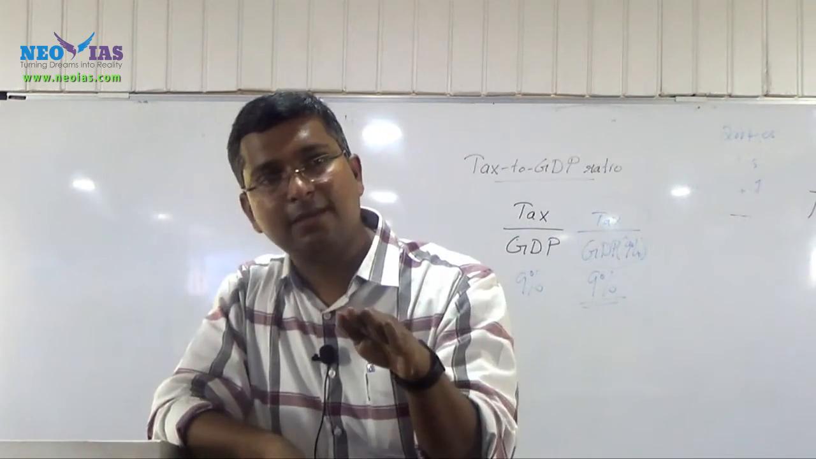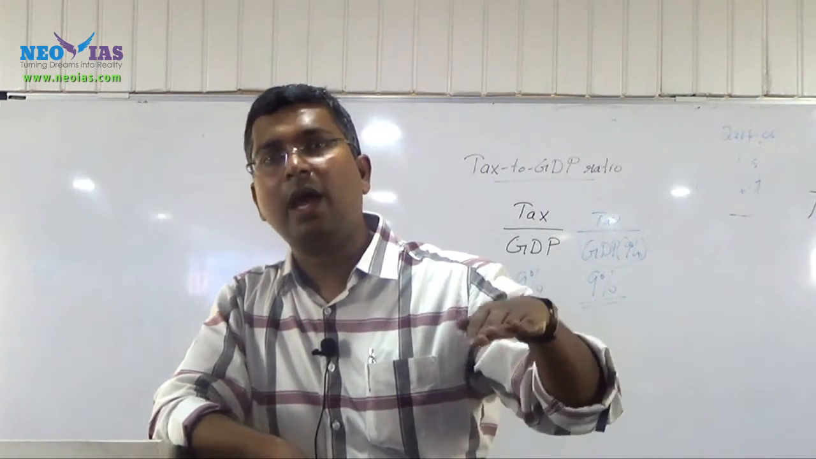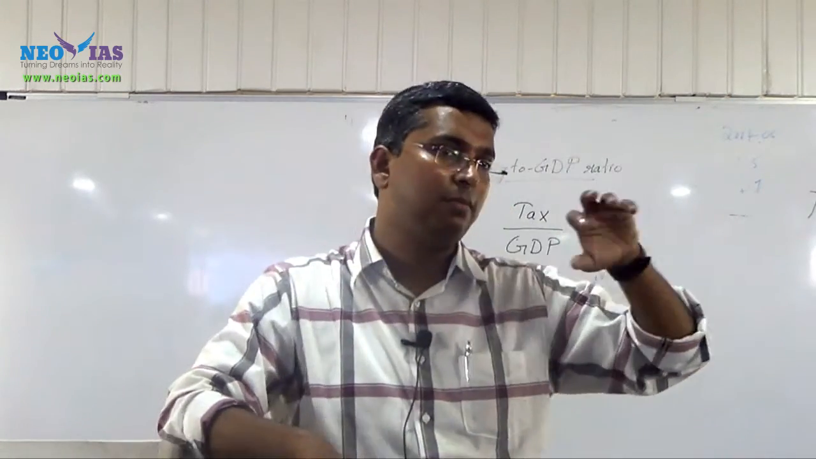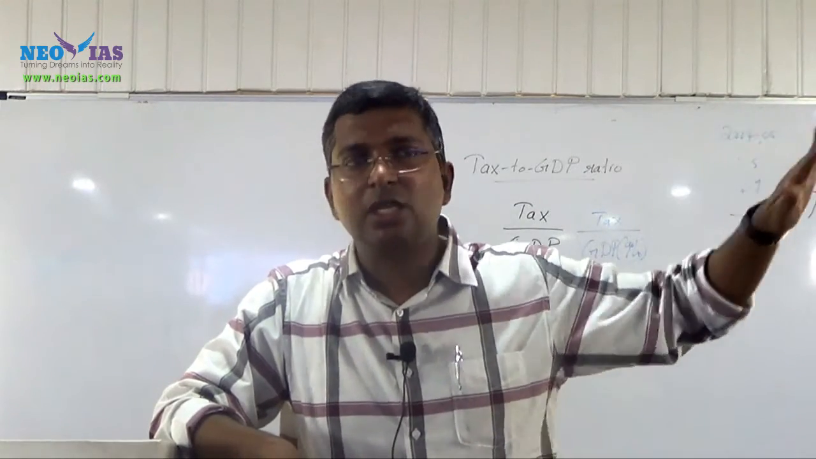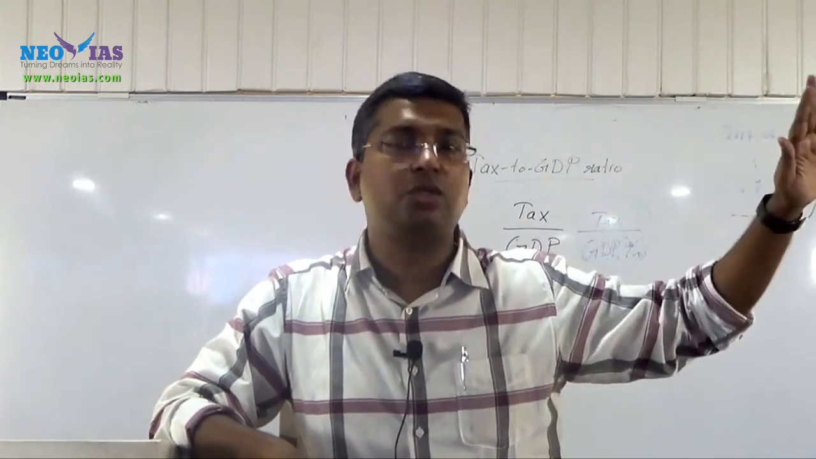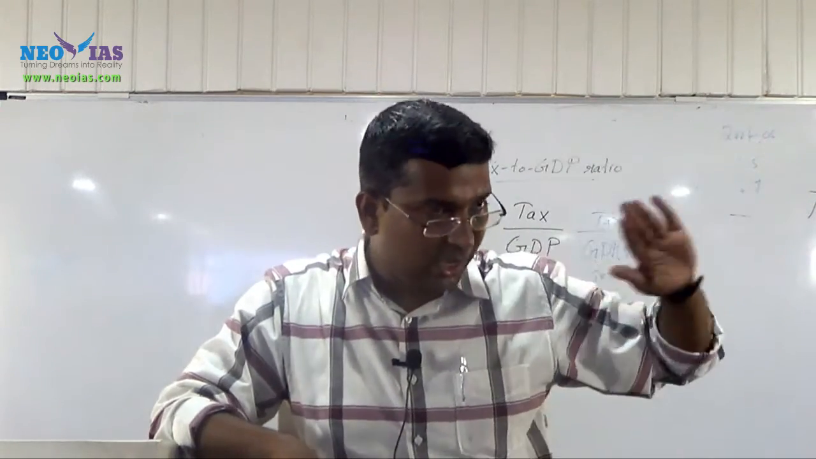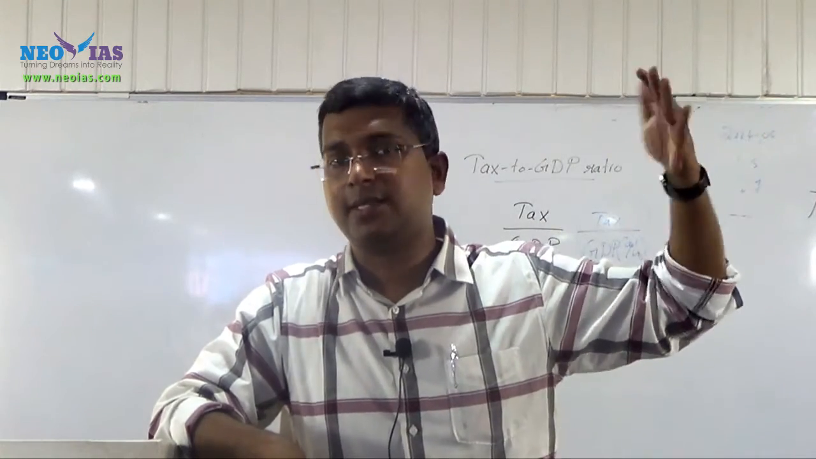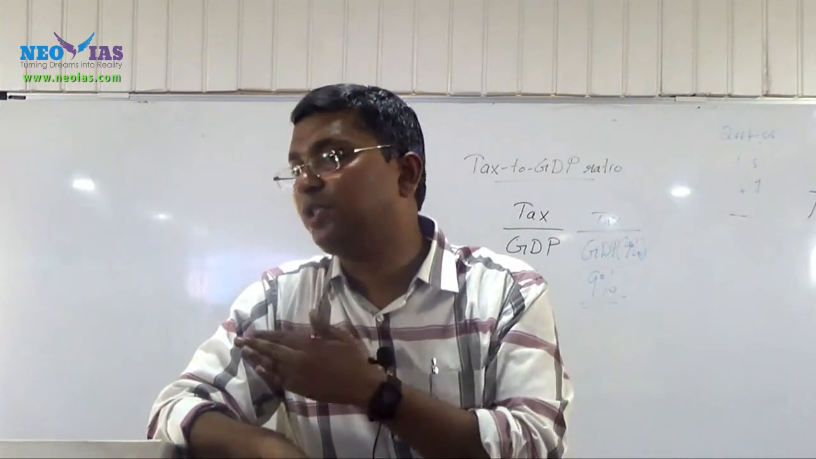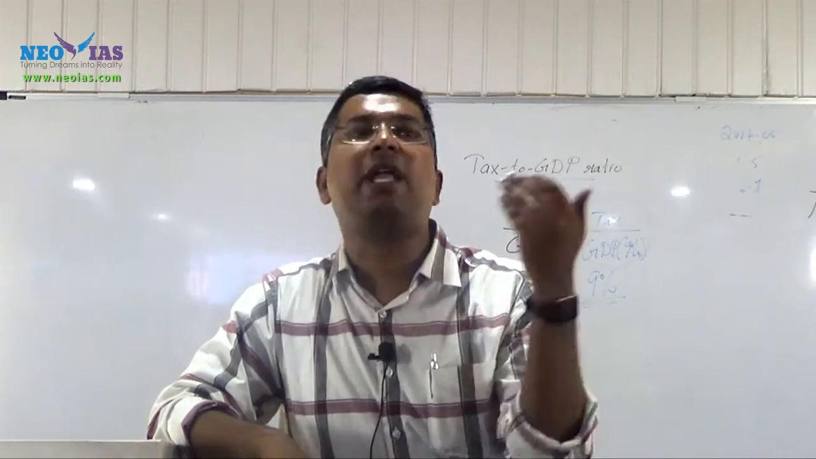That will result in lesser taxes for the government, and that will have an impact on tax to GDP ratio also. So the best way of increasing the tax to GDP ratio is, first, we need to ensure that the economy grows at a higher rate. Second, we have to ensure that the government can collect more taxes, and we will be discussing a few steps in this regard.